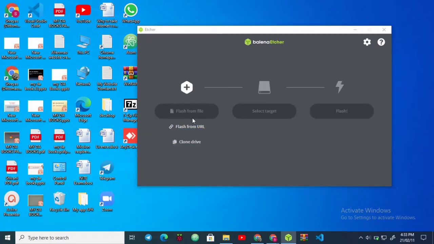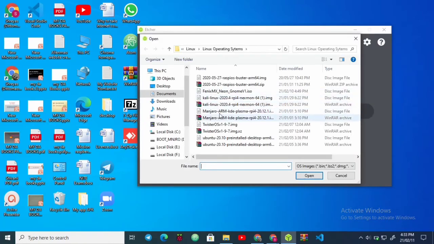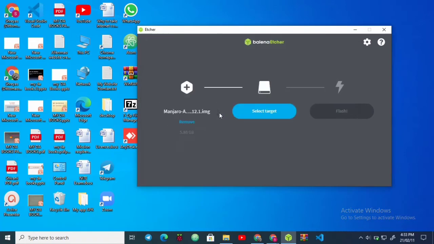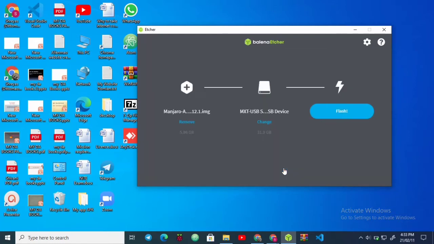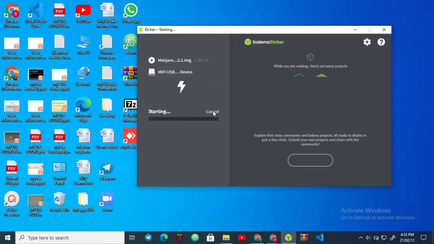I will click flash from file, select the image KDE Plasma, verify it, select the drive, select and flash. I have already flashed it, so no need. Cancel.